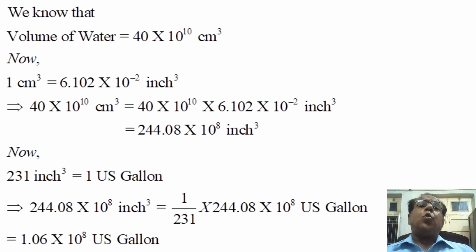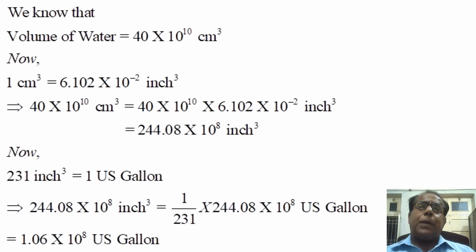So when so much inches are equal to 1 gallon, then the above figure, that is 244.08 into 10 raised to the power 8 inch cube, will become equal to 1 divided by 231 into 244.08 into 10 raised to the power 8 US gallon.